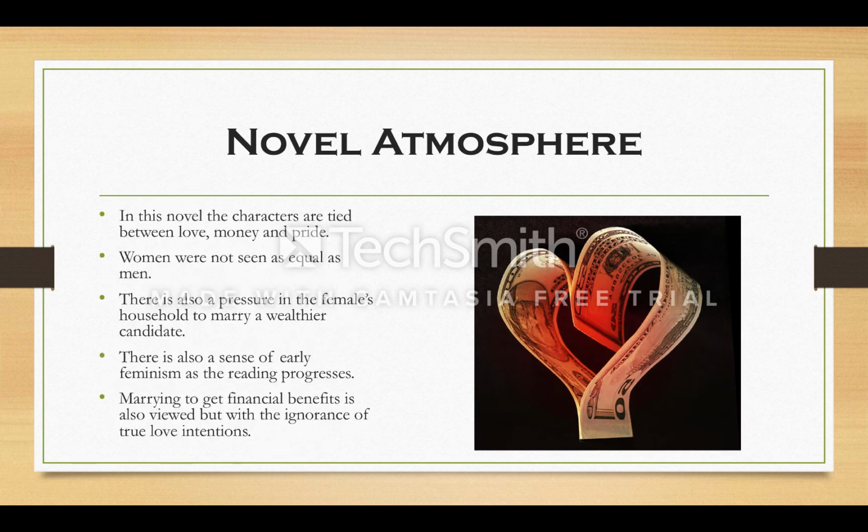In this slide, we are going to be talking about the novel's atmosphere. So, in this novel, the characters are tied between love, money, and pride. As you get into the book, you're going to be finding out why I have put these three main things in this slide. And then also, as I mentioned before in the previous two slides, women were not seen as equal as men. They were judged.